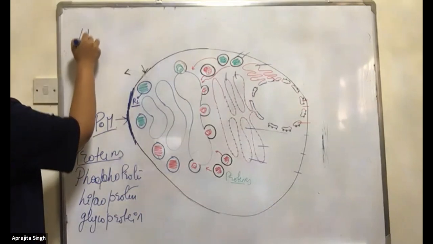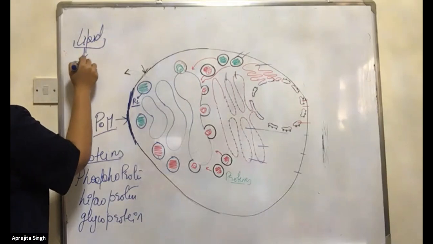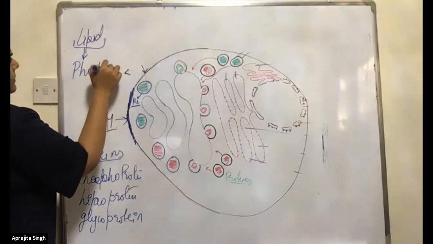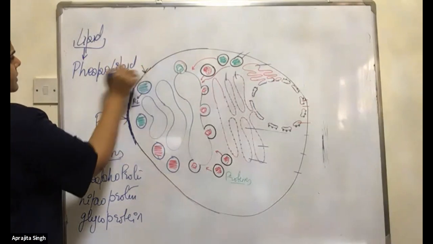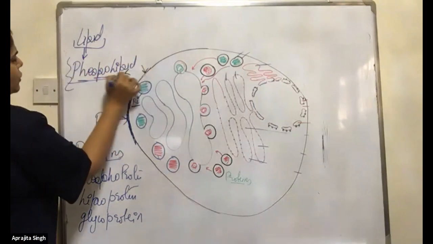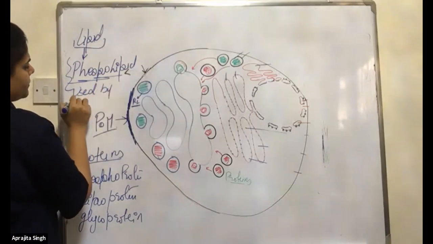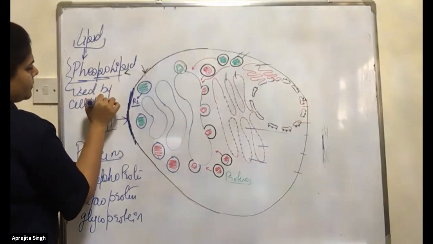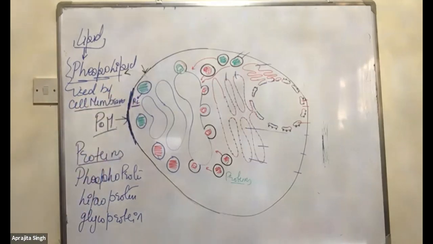In the lipids, very important, they form the phospholipid. Phospholipid used by the cell membrane. Very important.